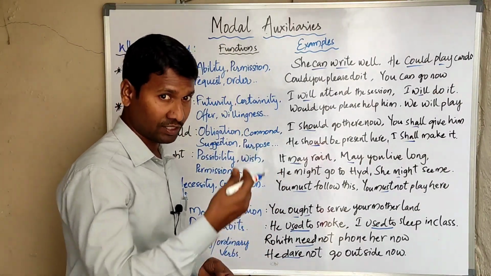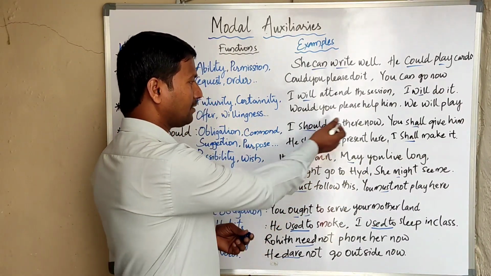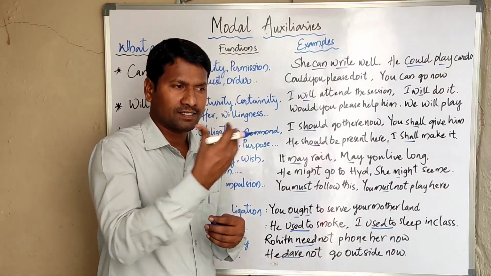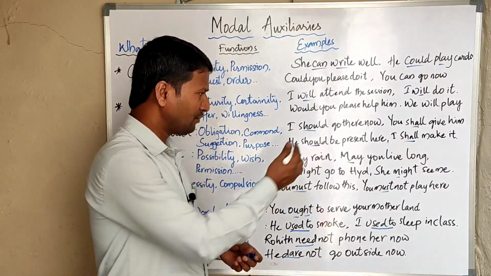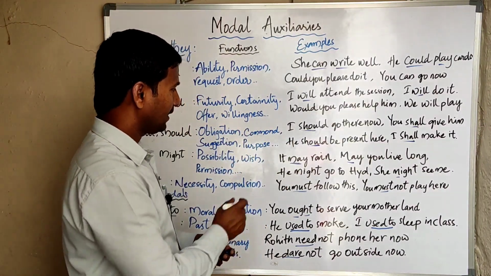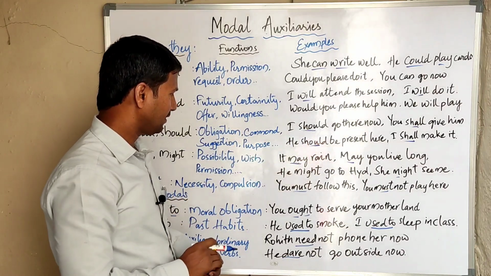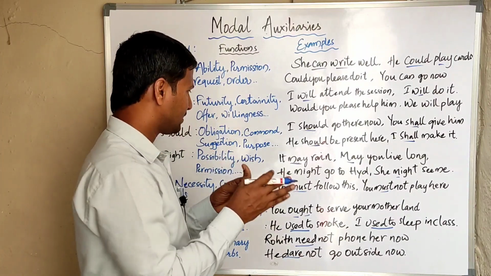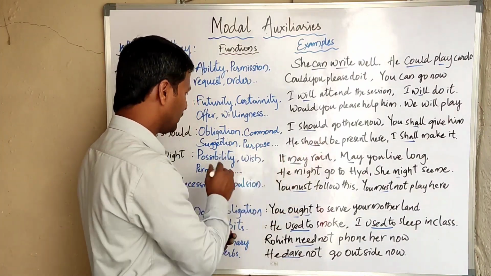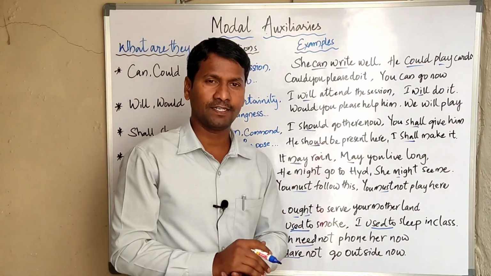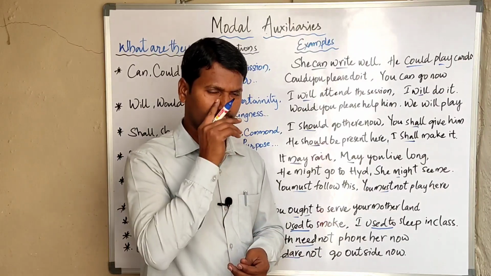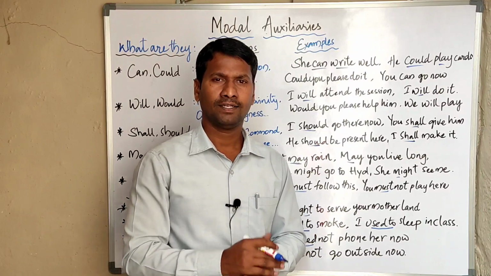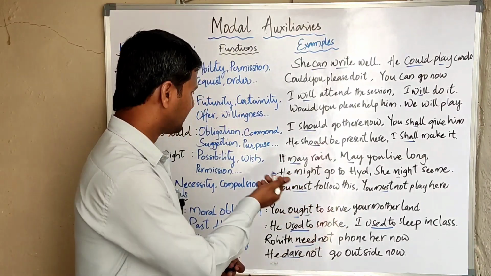I should go there now, I should do the task. And you shall give him: whenever we give commands to someone, we use shall. And he should be present here: for a purpose, we can use should. When we suggest something to someone, we also use should, like you should go for your studies and you should sit silently.